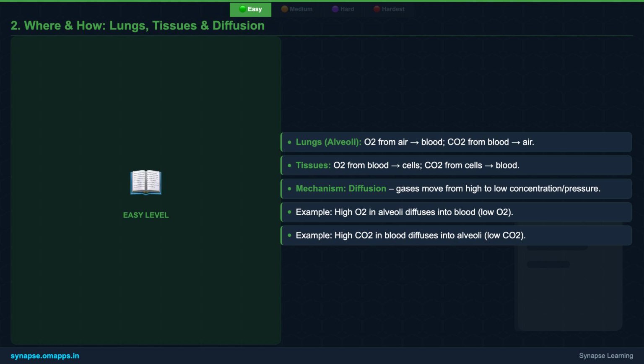Here, oxygen from your blood diffuses into your cells, and carbon dioxide produced by your cells diffuses into your blood to be carried back to the lungs. The amazing mechanism behind all this is called diffusion, where gases simply move from an area of higher concentration to an area of lower concentration.